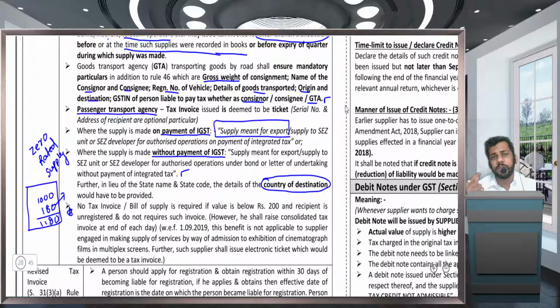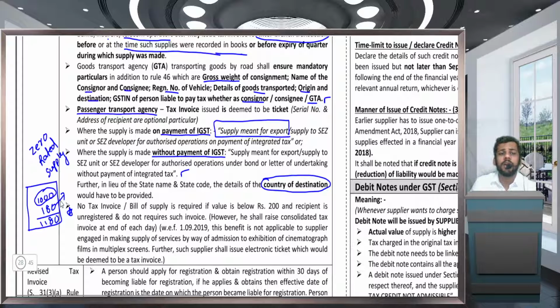Next one, if you are exporting goods or exporting service or supplying to SEZ, on every invoice there should be one endorsement. There can be two cases. If you are having LUT, then you are not liable to levy tax on the invoice. Without tax, you can issue invoice. However, if you are not having LUT, you have to apply tax component on the invoice, but you are not required to collect that tax component. For example, 1,000 rupees taxable value, 180 was the GST component, and you are not having LUT. How much will you recover from your recipient? Answer is only 1,000. You cannot recover 1,180. Why? Because this is a zero rated supply and you are eligible to claim refund.